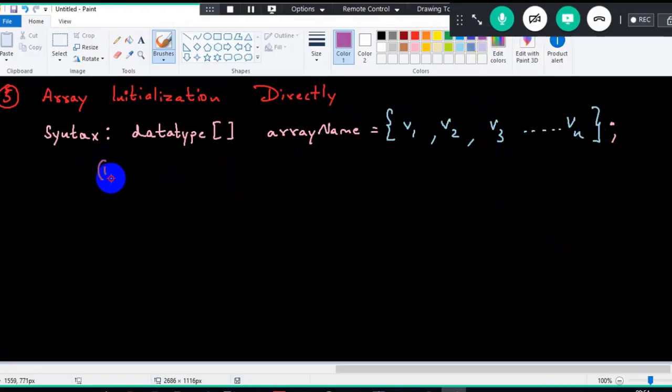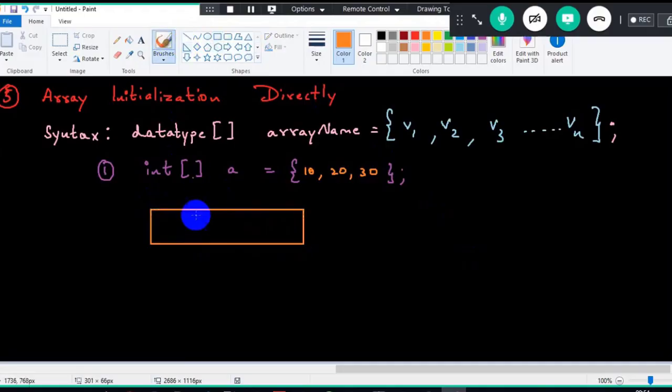So now example number 1. See, integer array A equals to open curly braces, close curly braces, and I am trying to store 10, 20, 30 separated by comma. So now internally what will happen? An array will get created and it is automatically going to store 10, 20, 30. Now, what is the name of the array? The name of the array is A, 0, 1, 2, and this is nothing but A of 0, this is nothing but A of 1, and this is nothing but A of 2.